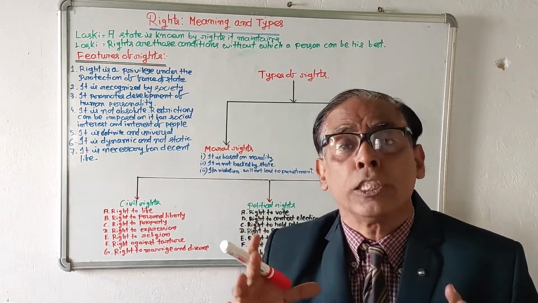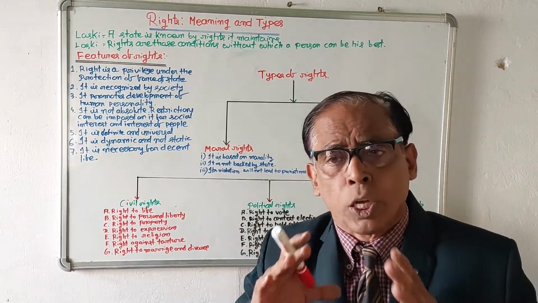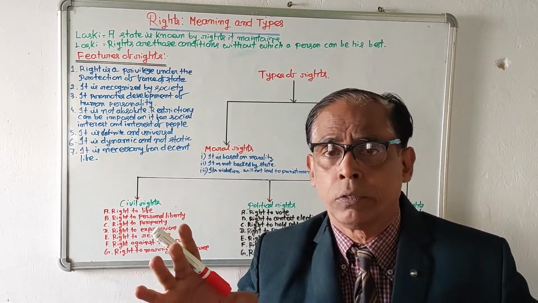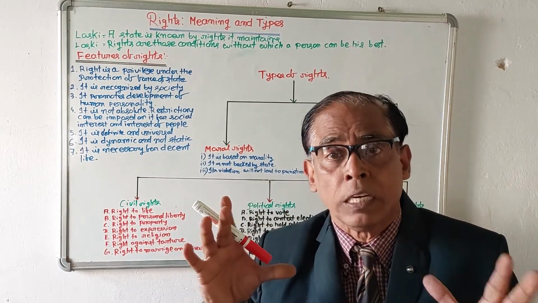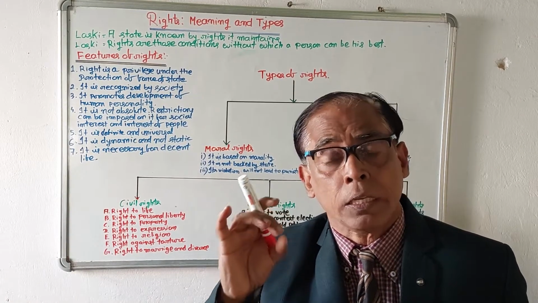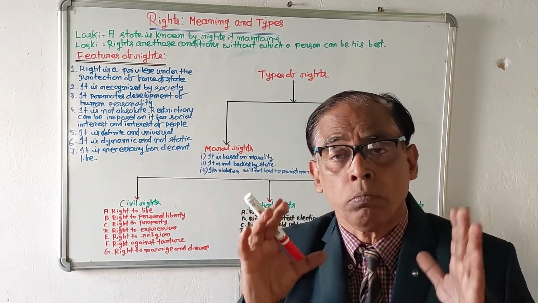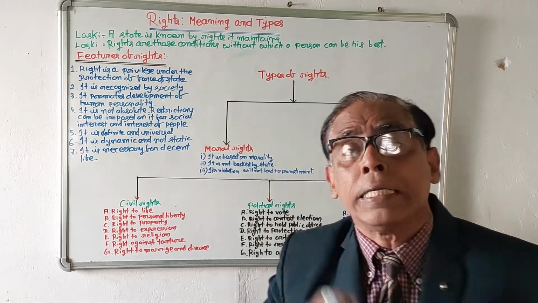And this video will be very much useful for students of all levels, those who are interested to be clear about the basic meaning of the term right. So, what is a right?